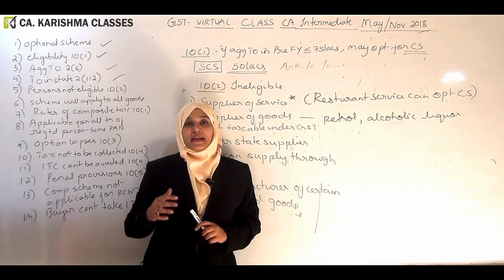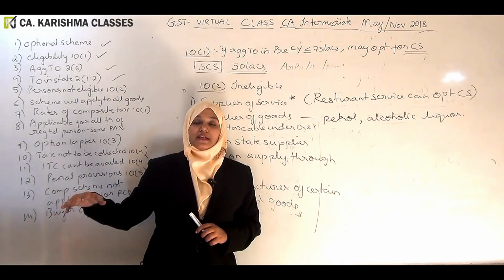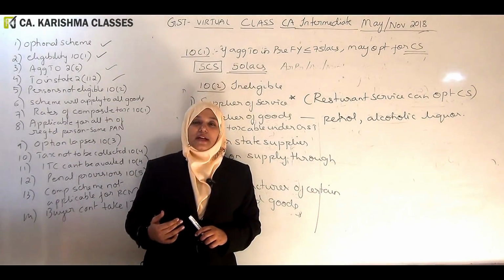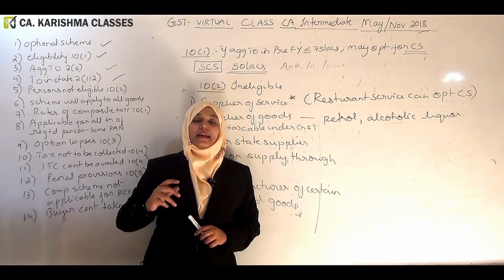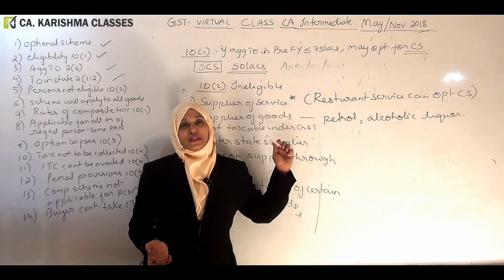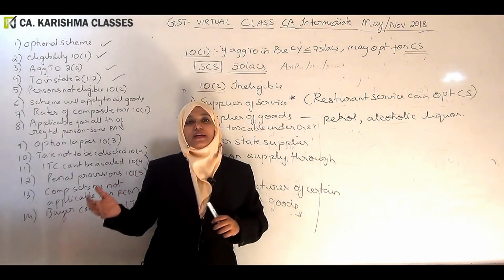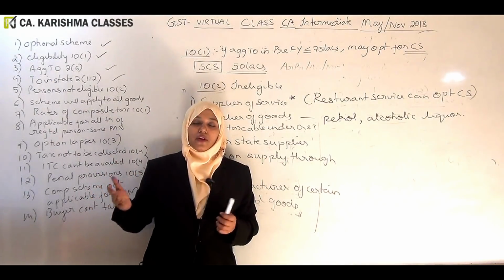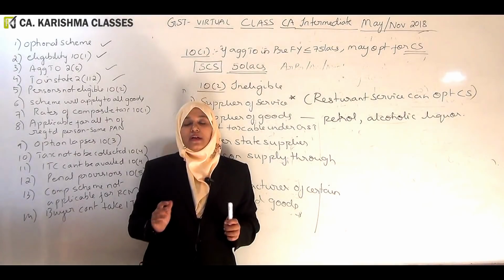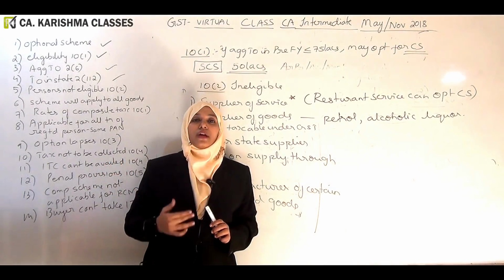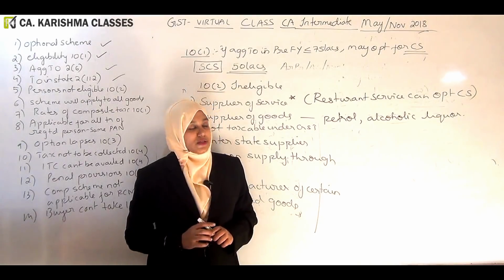So repeat again, aggregate turnover includes even a turnover which is not subject to GST. So if that person comes under composition scheme, we will end up taking tax on his total turnover, which includes sale of petrol, sale of alcohol, which is not correct. So therefore you don't come, better you don't come. We can't split the turnover, we are not taking detailed records from you. We are not interested in all that. So we will not entertain you at all. You are not going to come under this scheme. This is what they are saying.